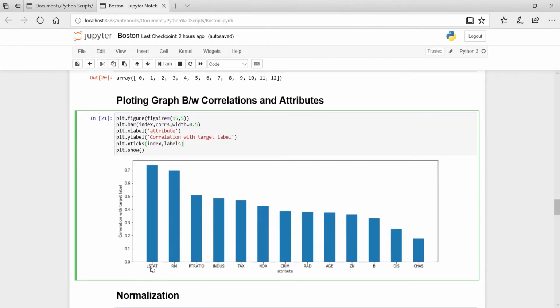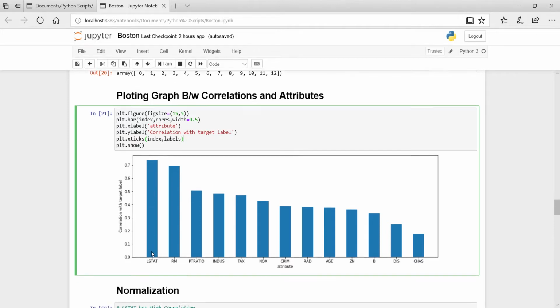Here we can see that these are the column attributes, and these are the correlation values. We can see that LSTAT is very highly correlated with our target. So in this program we use LSTAT because it is very highly correlated with our target, so it gives the least error in our machine learning algorithm. So we use the LSTAT attribute.